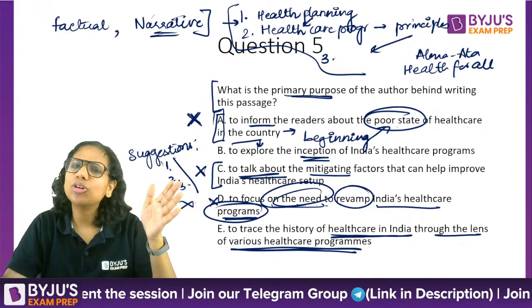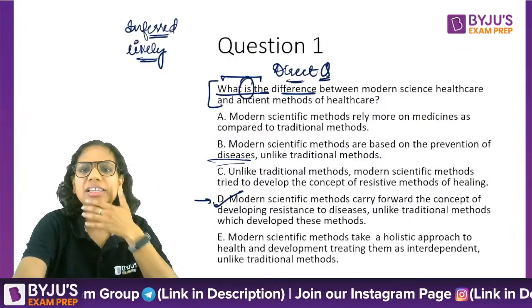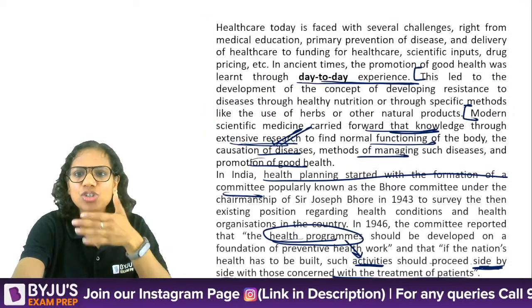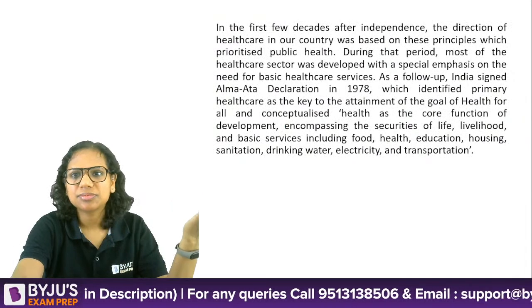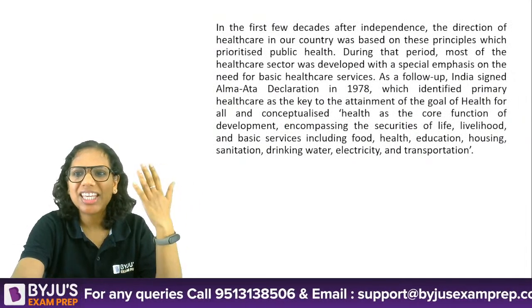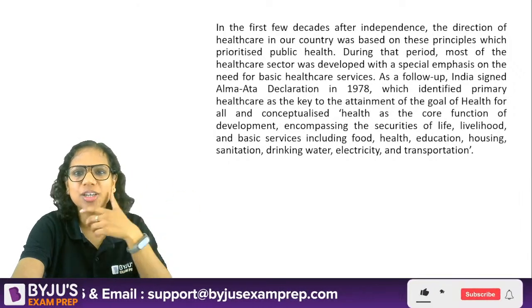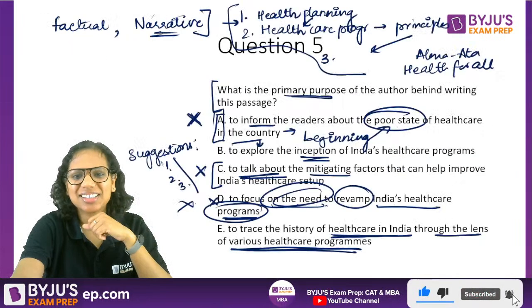And are we talking about various healthcare programs? Which healthcare programs have we talked about here? We just talk about them in general, if I'm not wrong. We don't name any healthcare programs as such. Like, what was the result? Which healthcare programs were implemented? So how can you say that E is the answer?